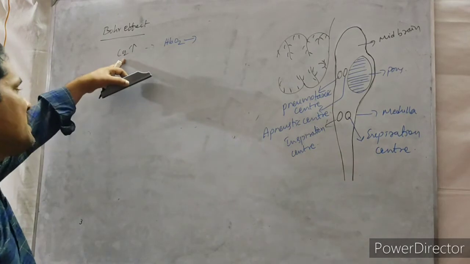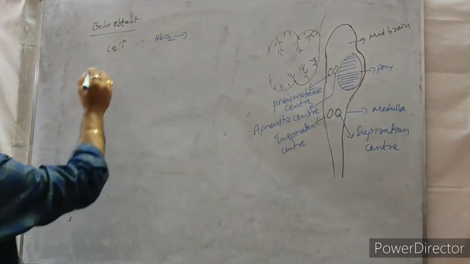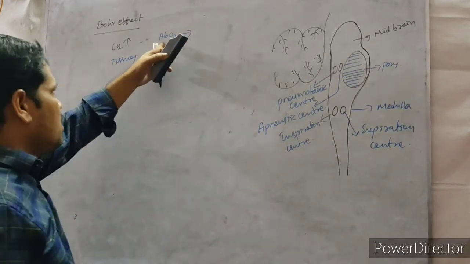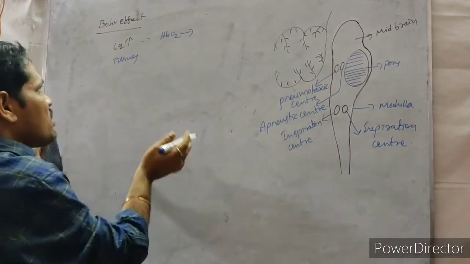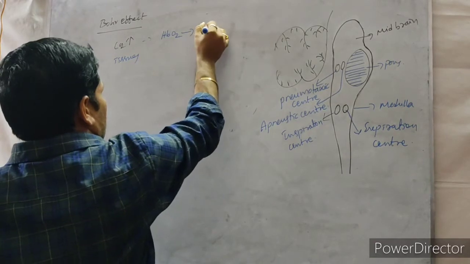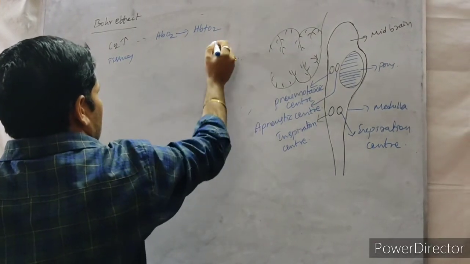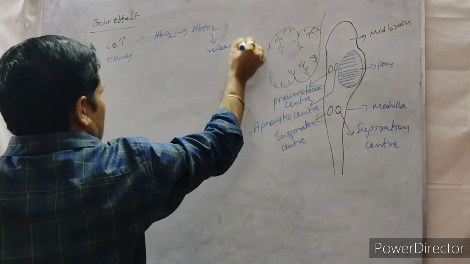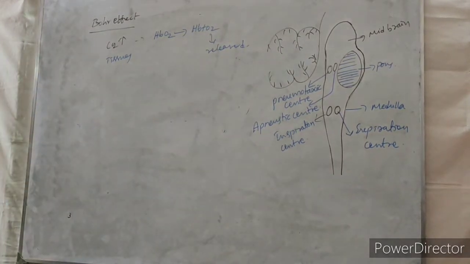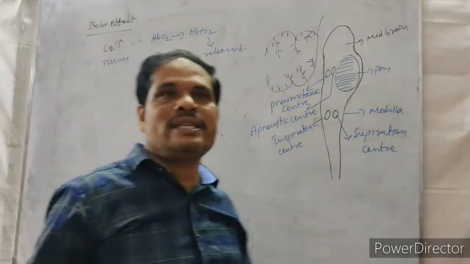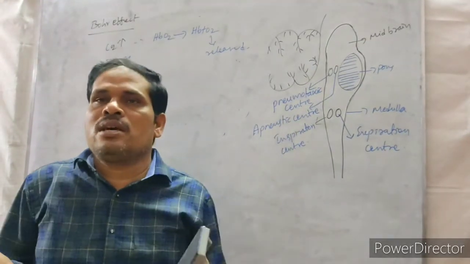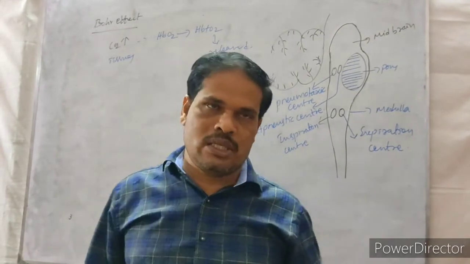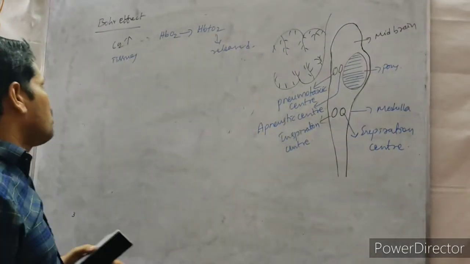Whenever the carbon dioxide increases in tissues, what happened? Oxyhemoglobin is dissociated into hemoglobin and oxygen. Oxygen is released. This is only called as the Bohr effect. When the carbon dioxide increased, it will make the breaking of oxyhemoglobin into hemoglobin and oxygen. That is only called as Bohr effect.